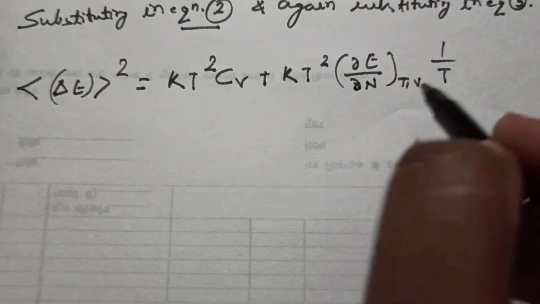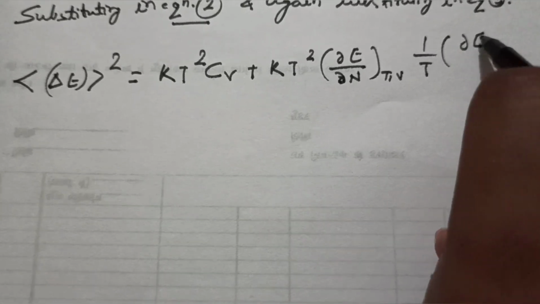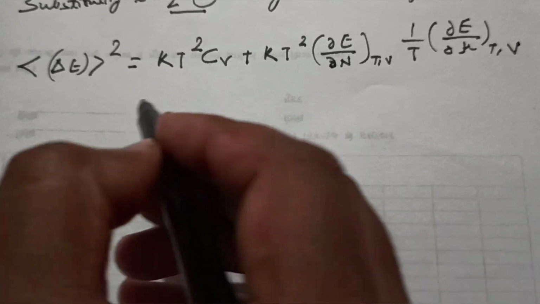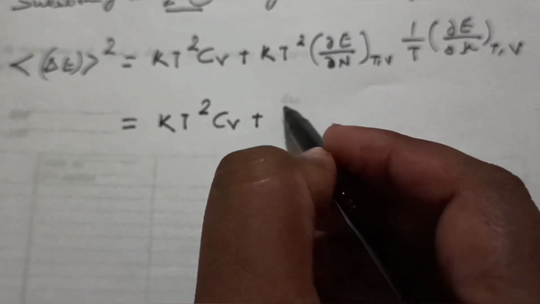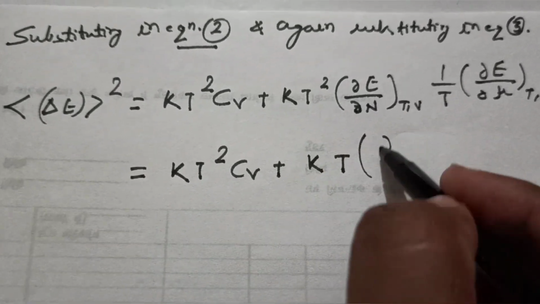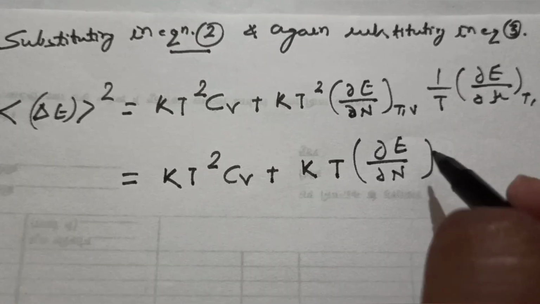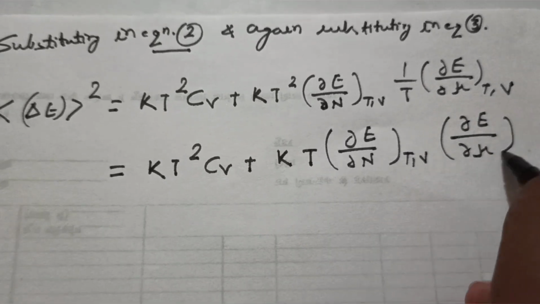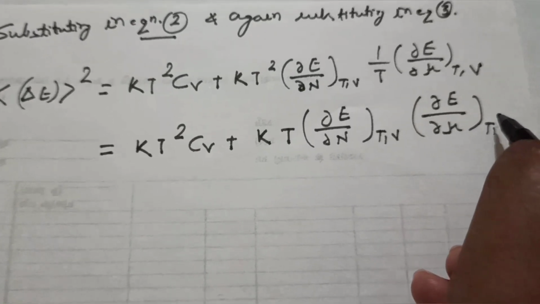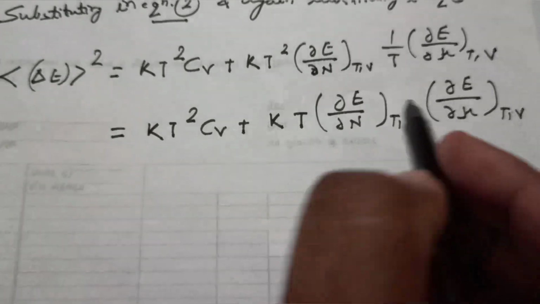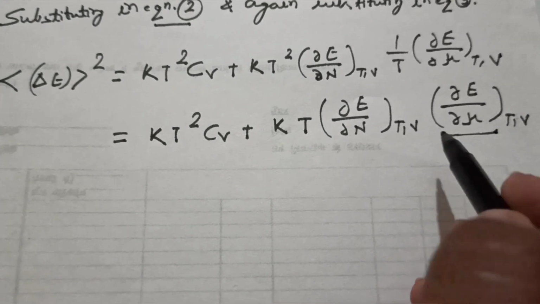It was here 1/T. I am just going to substitute the value of ∂E/∂μ at T and V. Or if you just substitute the value, it is kT² times C_V plus kT, because 1/T is going to cancel. We will have kT times ∂E/∂N at T and V times ∂E/∂μ at T and V. Now in this equation, in place of ∂E/∂μ, we just have to consider something else.